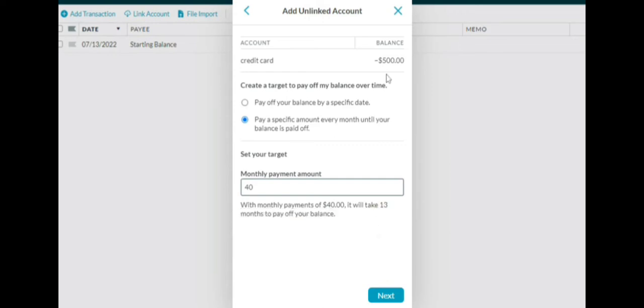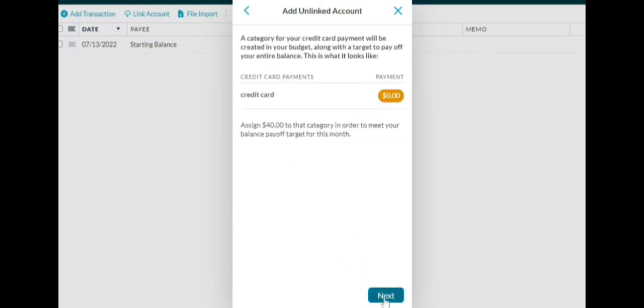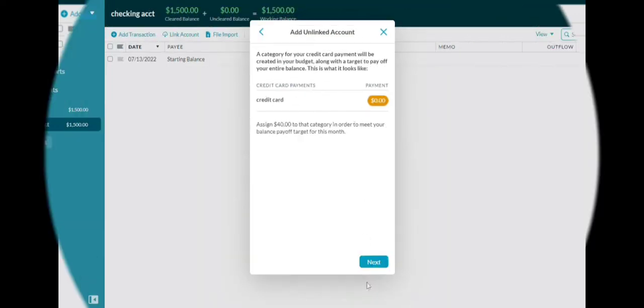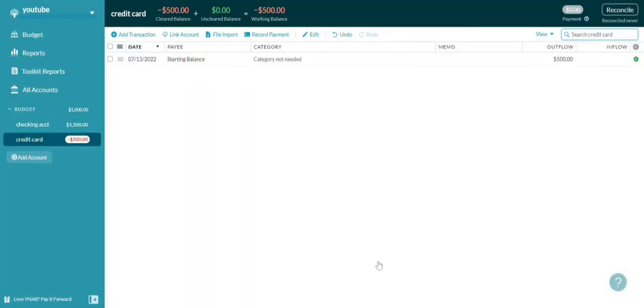So you're not going to just pay $500. You're going to pay $500 plus the interest, and that should motivate you into paying things off very quickly and trying to put in as much money as possible. But let's say, for example, we can only do this. So it's telling you that it's going to create a category for credit card. And done. So now we see our credit card.